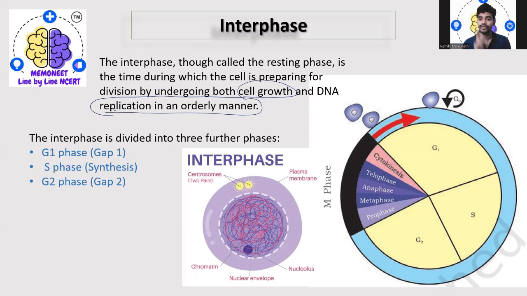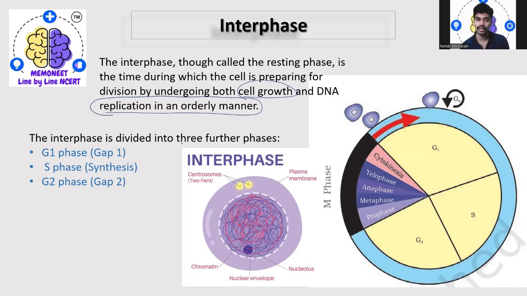In this phase, the cell prepares itself for division, cell growth occurs, and DNA replication also occurs.